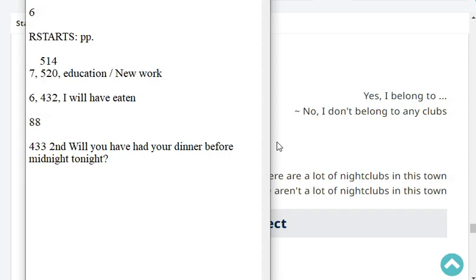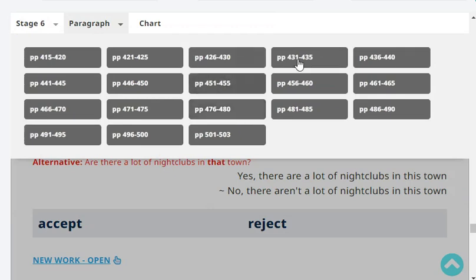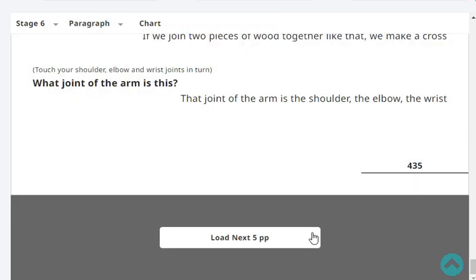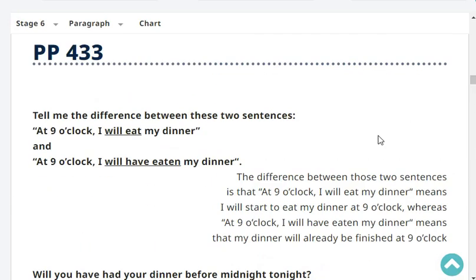Okay, so our reading is at stage 6, page 432. Last headword was I will have eaten. Okay, so please start at page 433. Second question. Will you have had your dinner before midnight tonight? Yes, I will have had my dinner before midnight tonight.